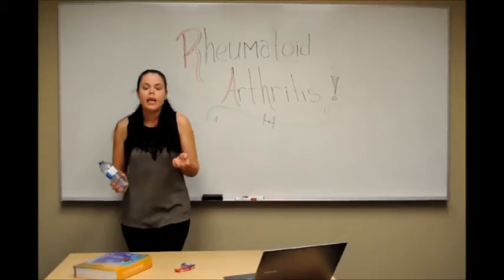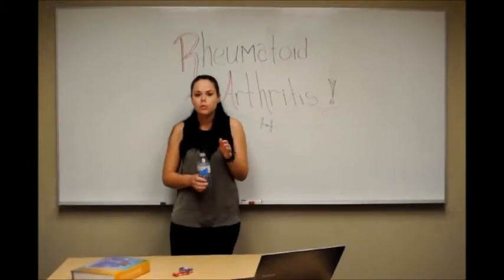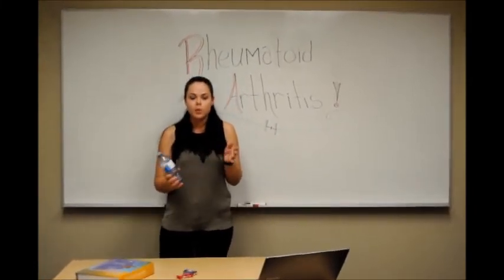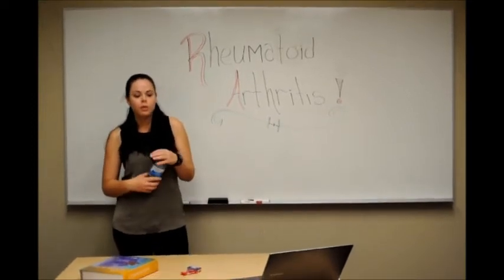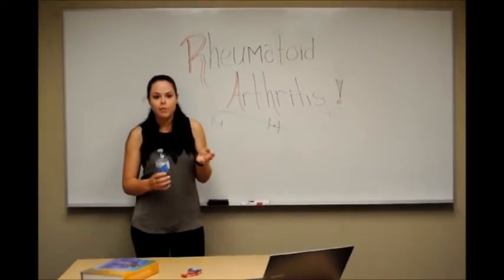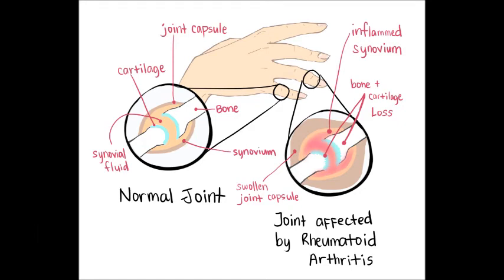Now, does anybody have any questions pertaining to the normal autoimmune system and the disorder? No? Okay. Well, can anybody tell me what areas of the body RA mainly targets? It targets the synovial joints in the body. Okay, can anybody expand on what the synovial joints are? Synovial joints are the most common in the body and freely moving.